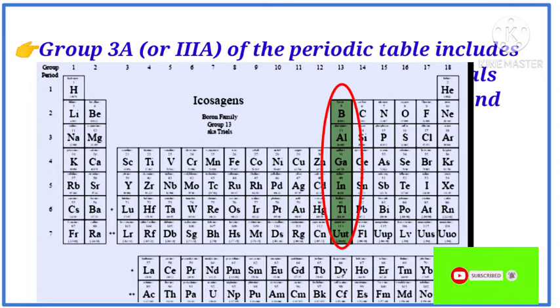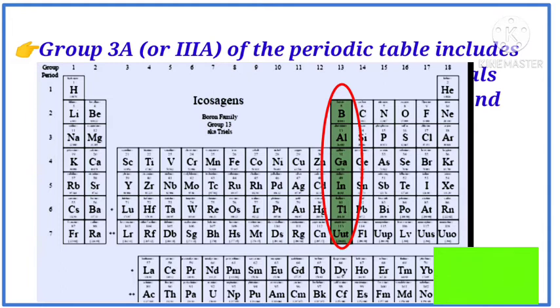Group 13 is the boron family. The group 13 elements are called the boron family. It includes boron. The atomic number of boron is 5 and the atomic symbol is B, and aluminum is Al, gallium is Ga, indium is In and thallium is Tl.